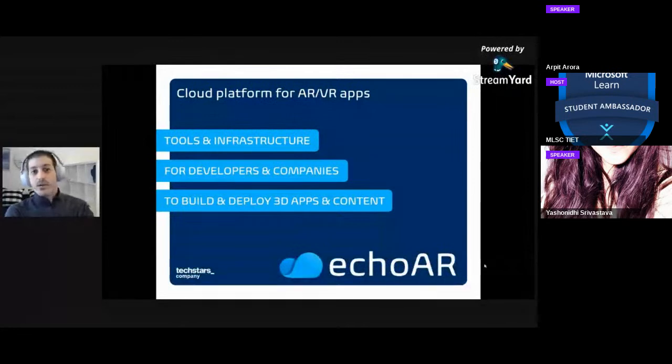We're echoAR. It's a cloud platform for augmented and virtual reality apps. We basically provide tools and network infrastructure for developers and companies to build AR VR applications at scale.